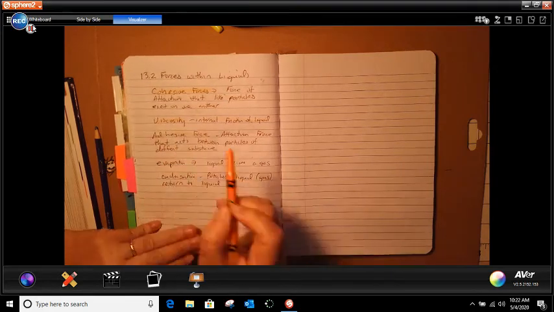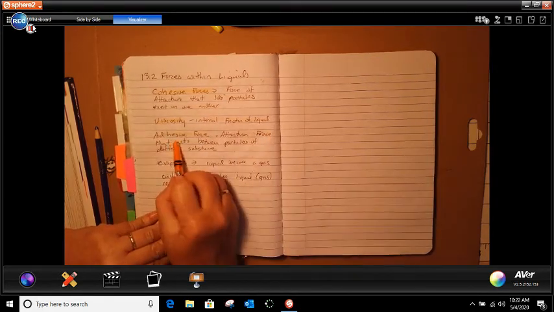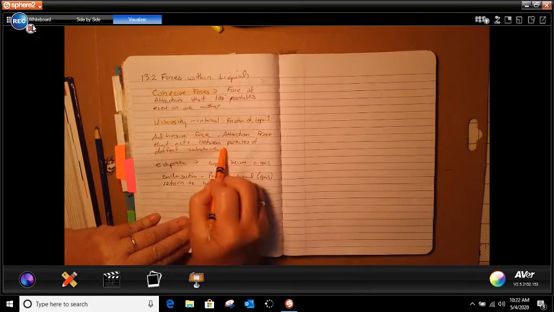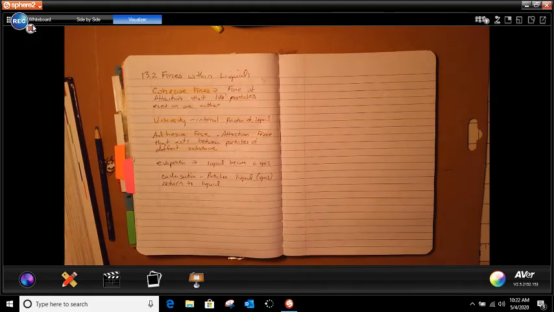Adhesive force is the attraction force that acts between particles of different substances. When we're talking about adhesive force, I think of some of that tape that you can put on the wall. You have 2 different types of attraction there, but it sticks.